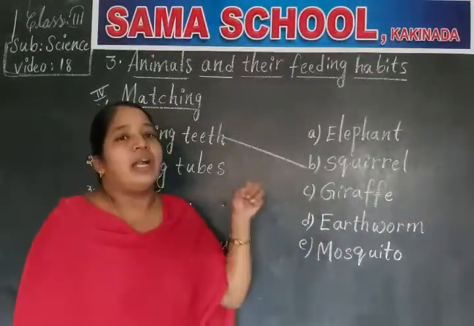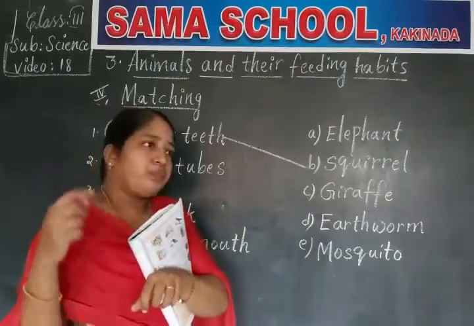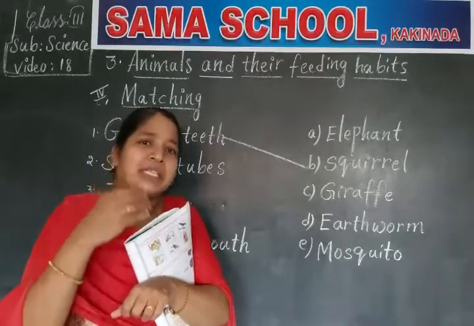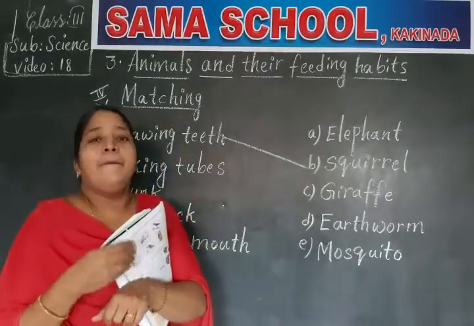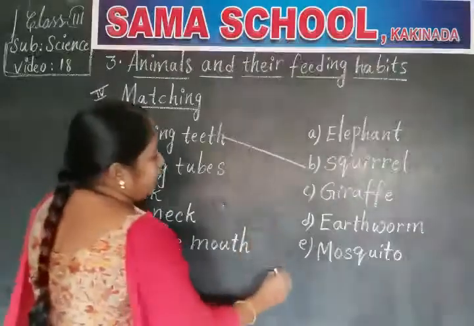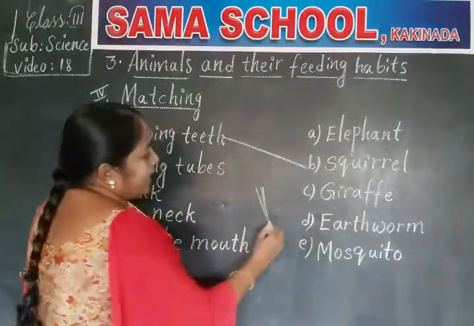For example, if you take a mosquito, when a mosquito bites, we feel pain, right? Why? Because the mosquito has a very sharp, long pointed sucking tube.